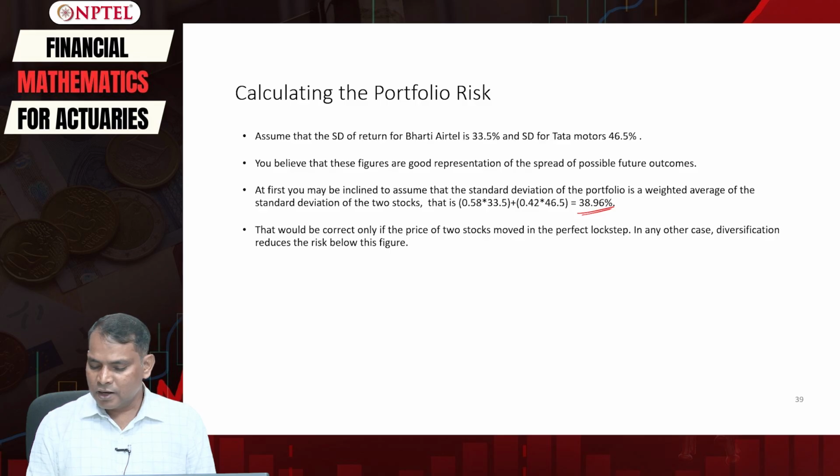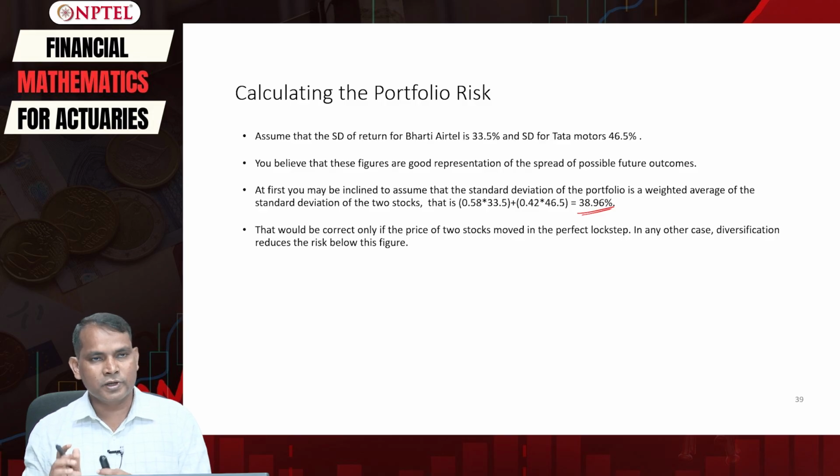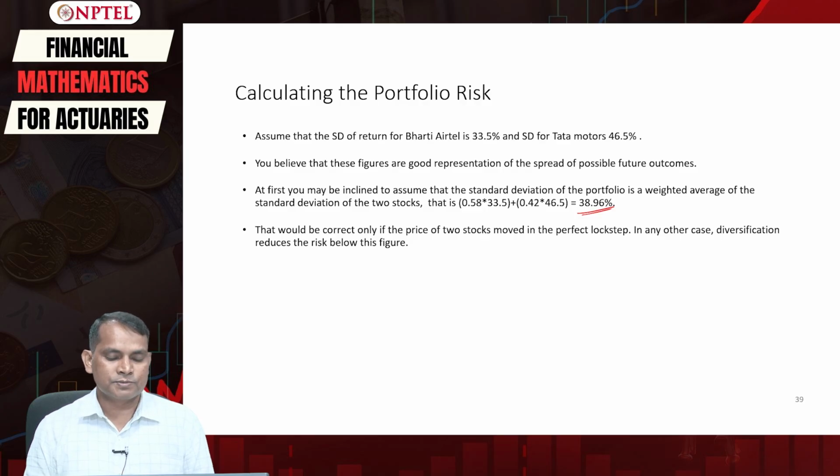But this will be correct only if the prices of the two stocks move exactly in perfect lockstep. In any other case the diversification principle will reduce the risk below this figure.